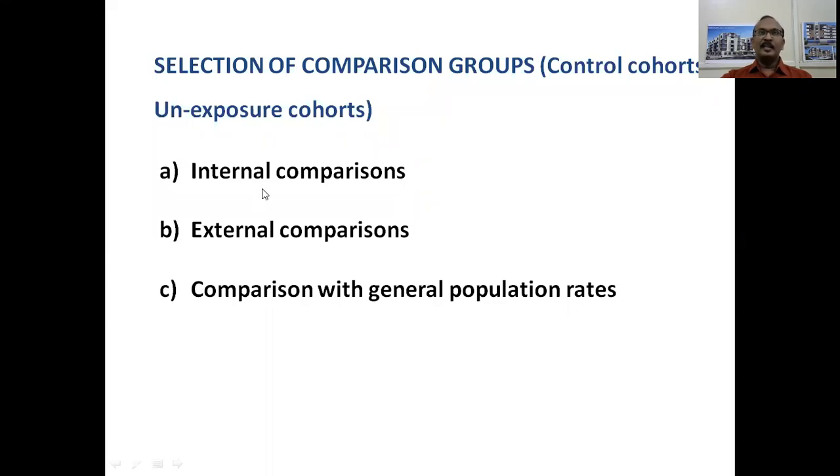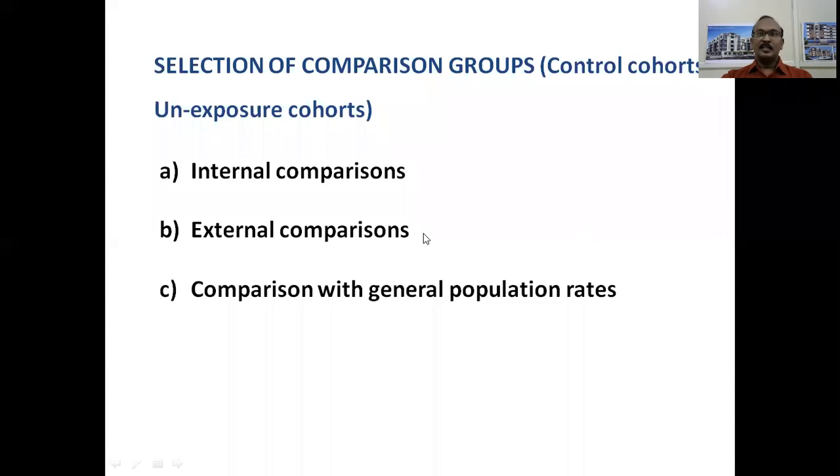This can be possible, let us discuss smoking and lung cancer. The cohorts can be assembled as a group of smokers smoking half a pack of cigarettes, a group smoking half to 1 pack, a group smoking 1 to 2 packs, and a group smoking more than 2 packs of cigarettes. All these groups can be compared with each other to understand the occurrence or pattern of disease or the effect in that.